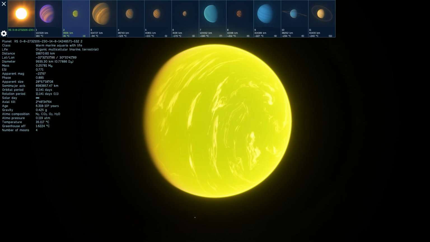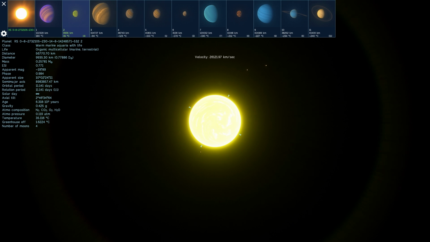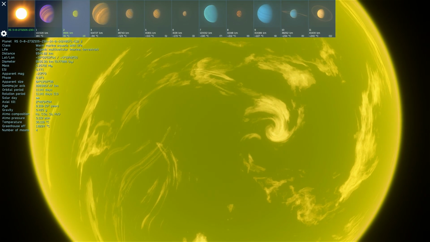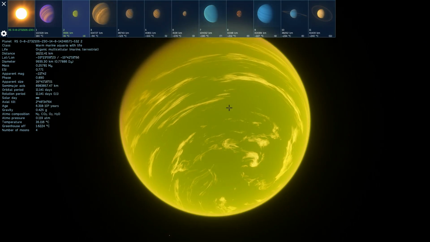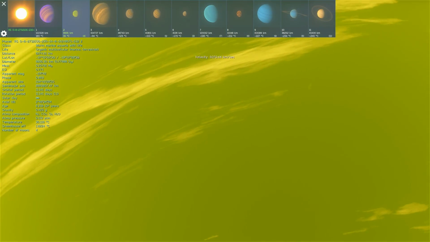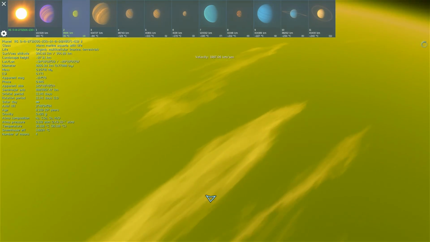That's because of the way the universe expands the farther away you go from it. Alright, so this unusual warm marine aquaria with life seems to have organic, multicellular, marine, and terrestrial life. This is basically Earth, except it's far, far, far away, and not Earth at all. Okay, so the temperature here is 35 degrees Celsius. It has 4 moons, which also means a lot of various tidal effects.